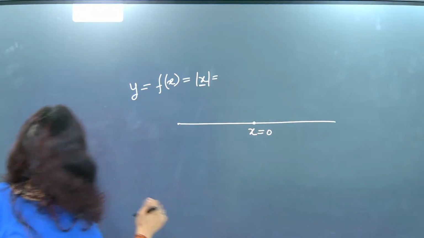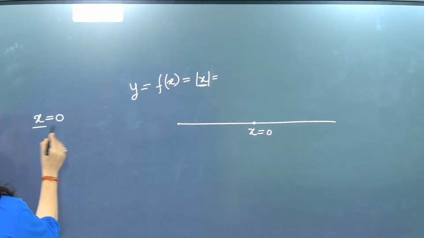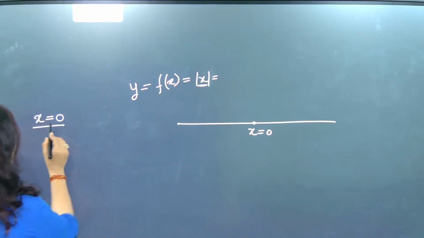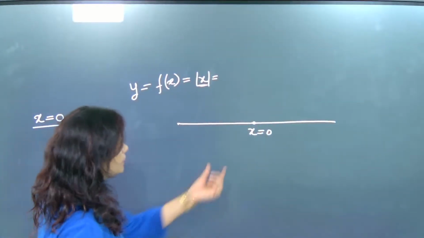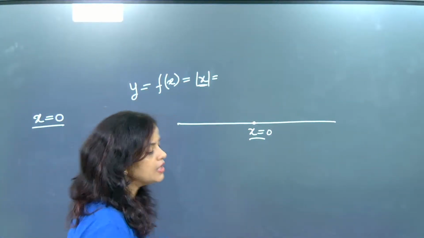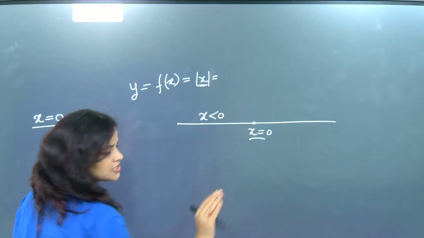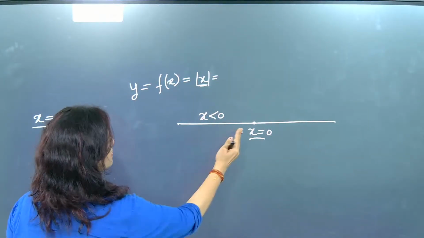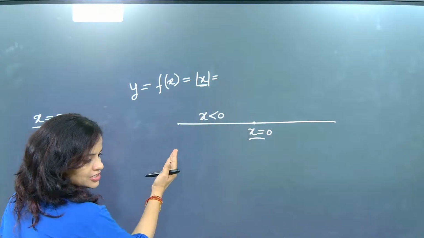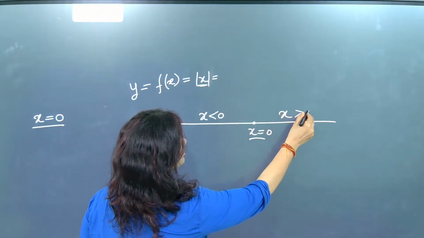So the first work I did, I took the modulus internal part equal to 0. Once I did, I got a region. The region value is coming as x equal to 0. Now here two region specifications are there. One will be on the left of x equal to 0 and one will be on the right of x equal to 0.